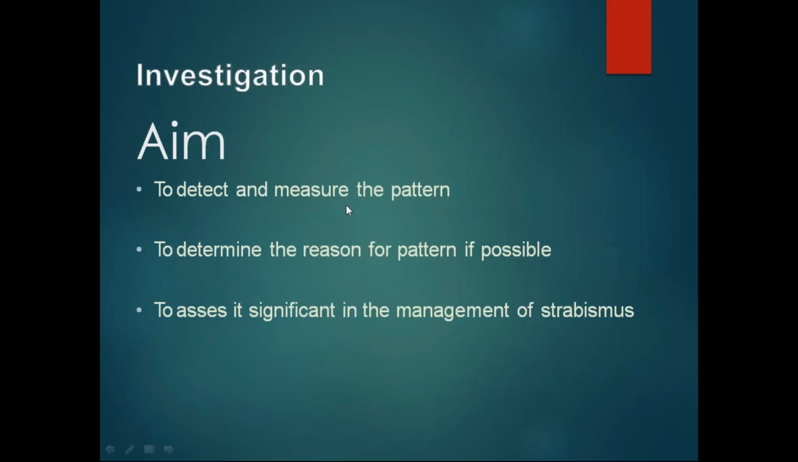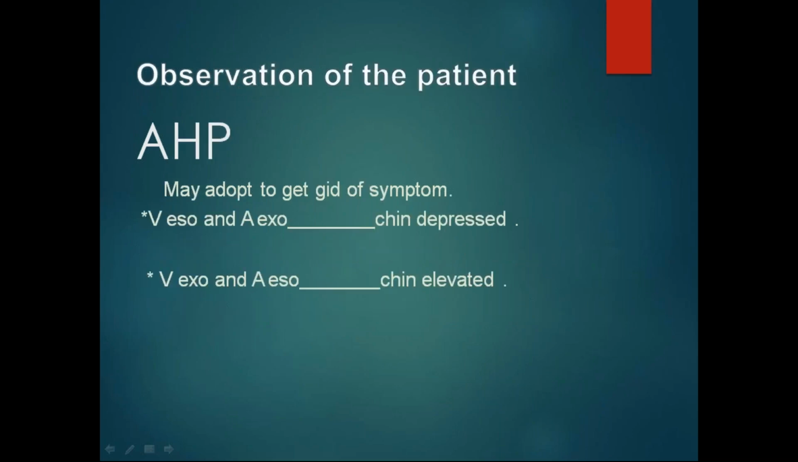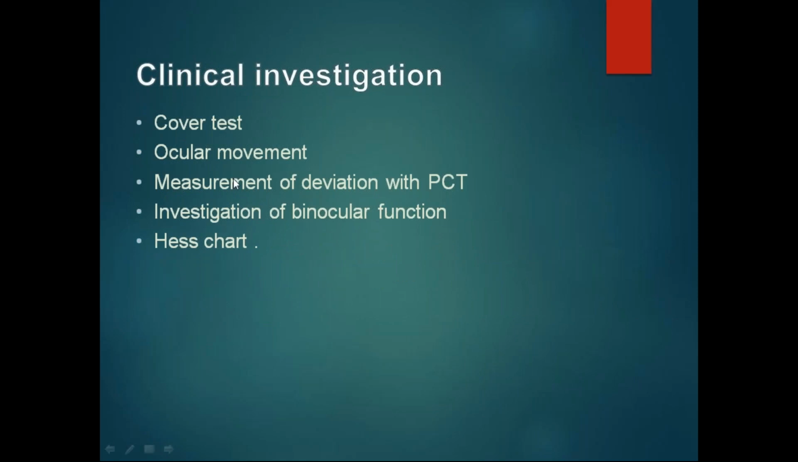The aim of investigations is to detect and measure the pattern, to determine the reason for the pattern if possible, and to assess the significance and management of the strabismus. Clinical investigations include the cover test, ocular movements, measurement of the deviation with prism bar cover test, investigation of the binocular function, etc. These are the tests for A and V patterns.